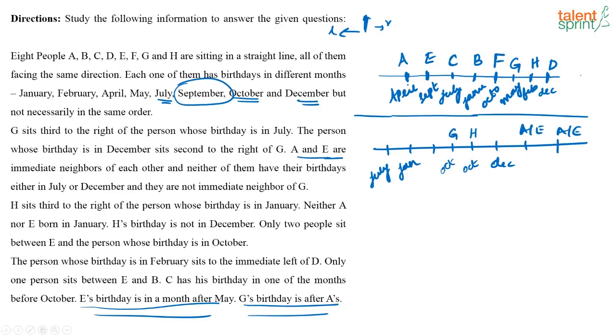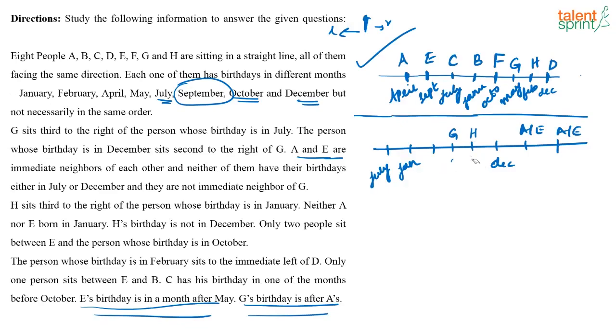This has to be F. Now this arrangement has to go wrong somewhere. Let us now check where it can go wrong. Okay, so this arrangement is actually correct because it has now satisfied all the conditions. So this case that we started with has to go wrong somewhere. Let us see where it is going wrong. See, you know, this is G, H. Now A or E is there here.